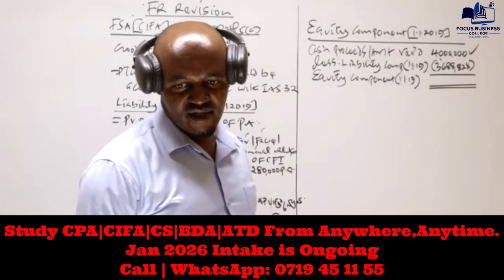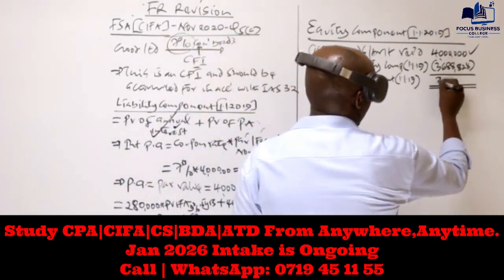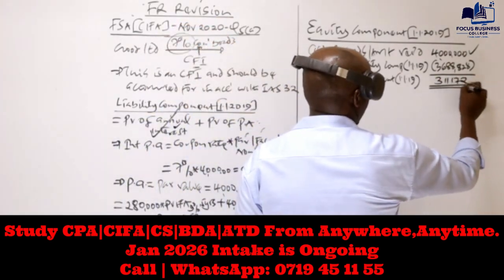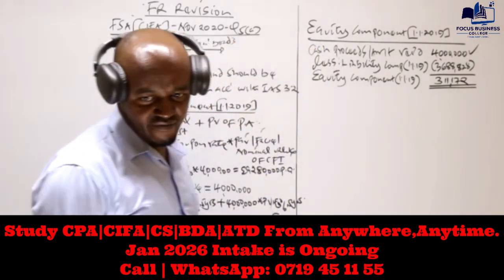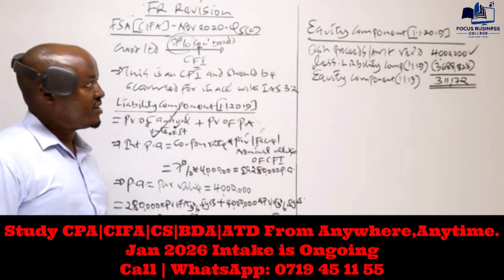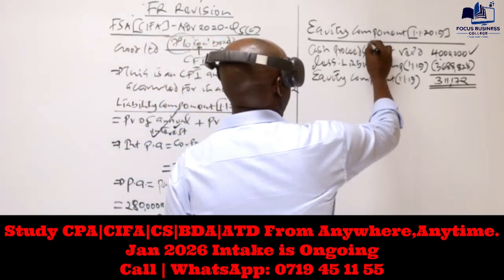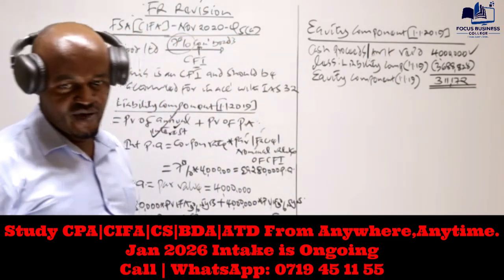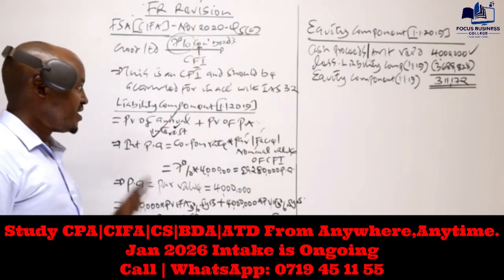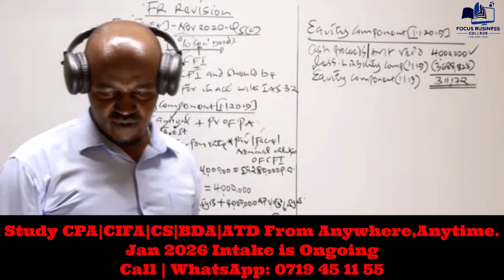And that will give us 311,172. So that is basically how we split the equity component and the liability component.